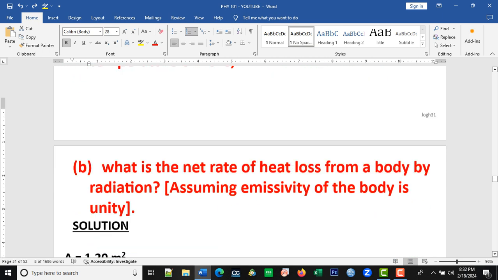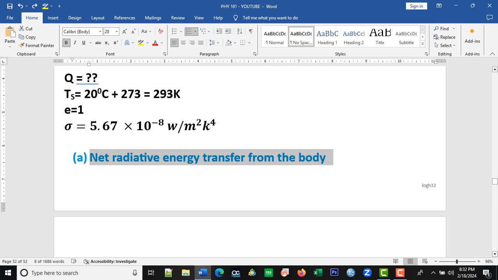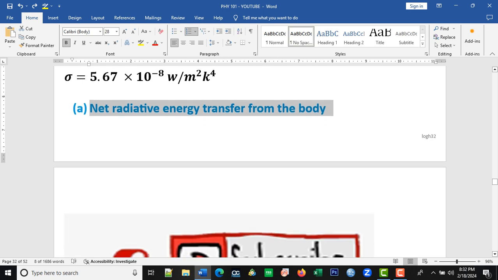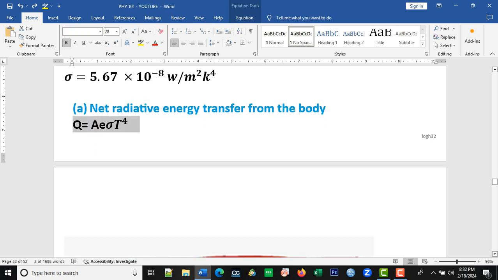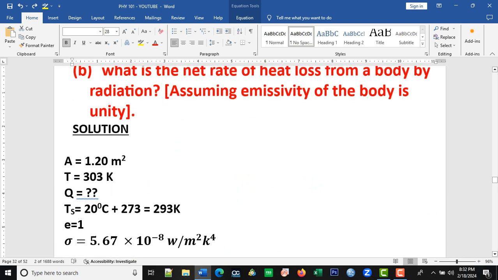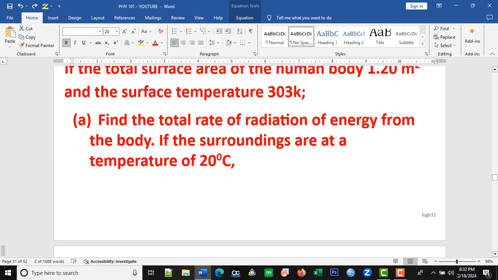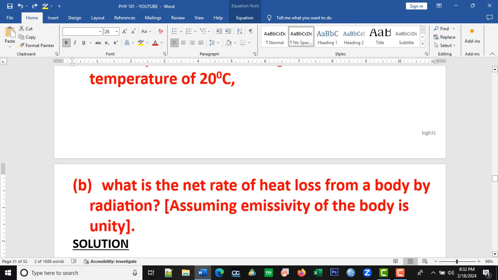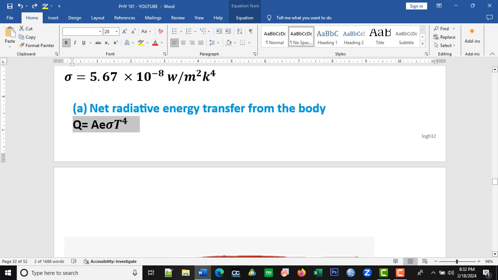Of course, we have to pick an expression suitable to solve that problem, and we go with Q equals A E rho T to the power 4, where this T represents the temperature of the body, and we are to find the total rate of radiation of energy from the body. So the rate at which energy radiates from the body is given by this expression.